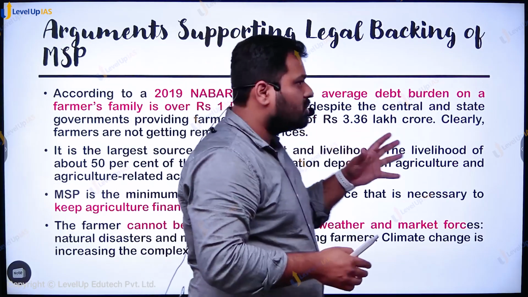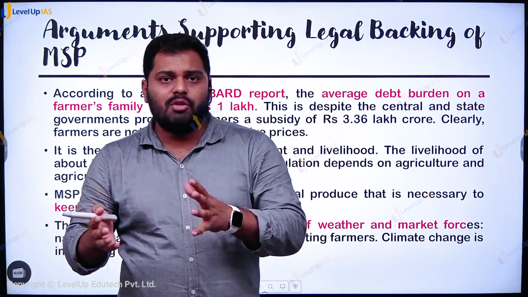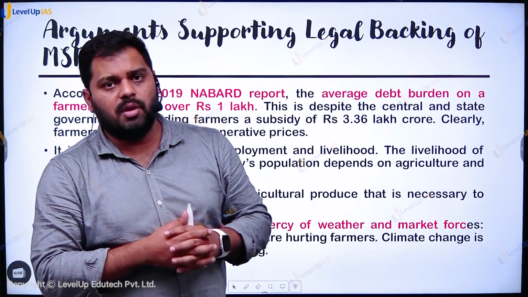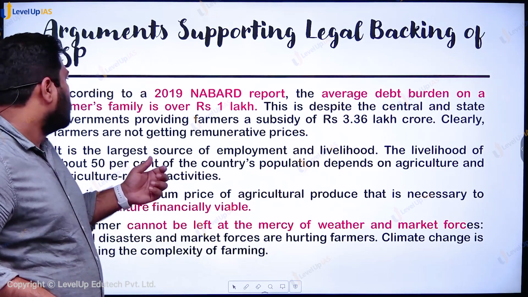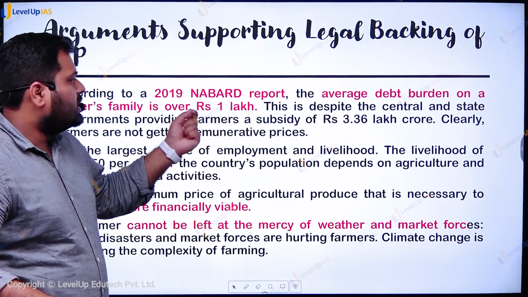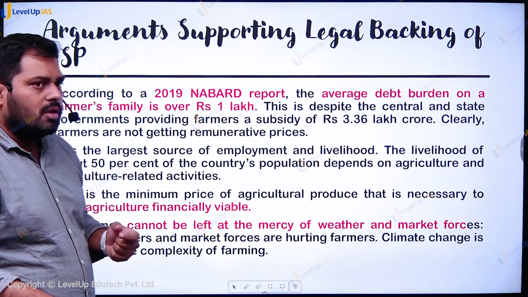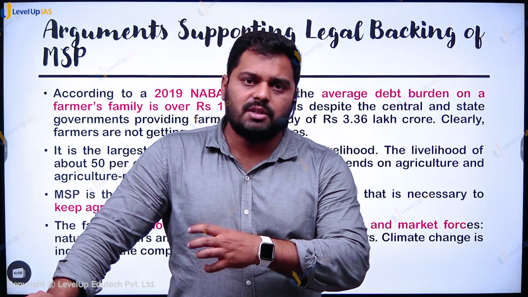Now there are certain persons who oppose MSP and argue that MSP is not a good or permanent policy measure. Rather, we should find an alternative and sustainable policy measure. Some are supporting it. So let's see the arguments on both sides. According to a report by NABARD, the average debt burden on a farmer's family in 2018 was rupees 1 lakh. Why is this debt burden increasing? Because if farmers have a sufficient source of income, it is obvious that they will pay.